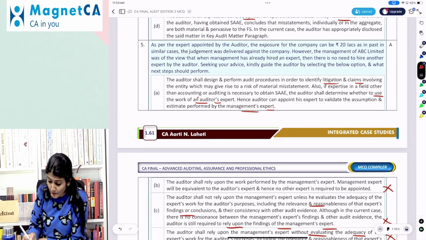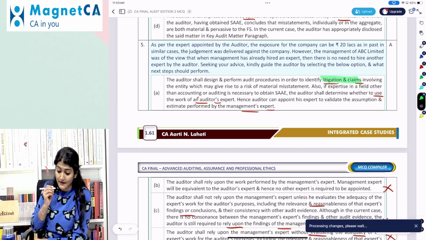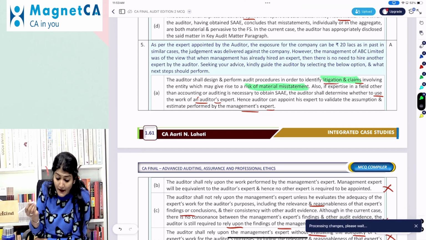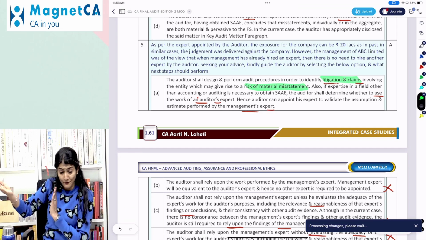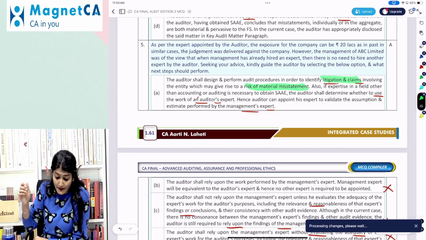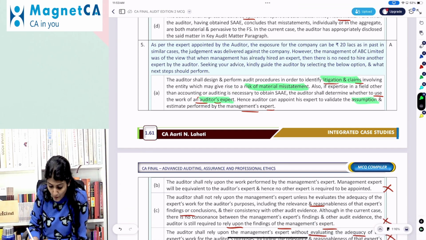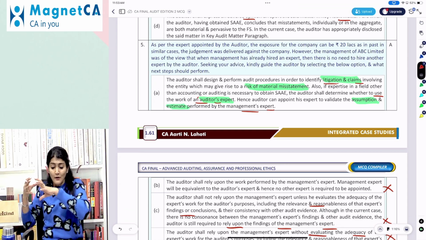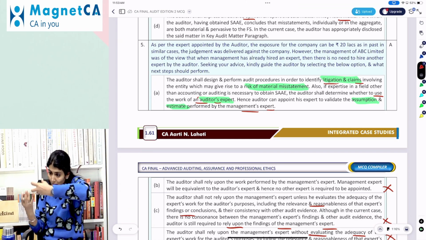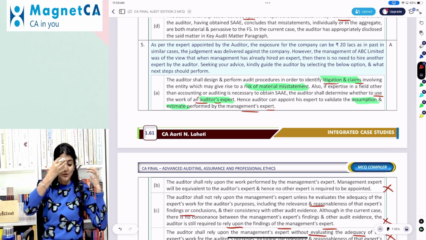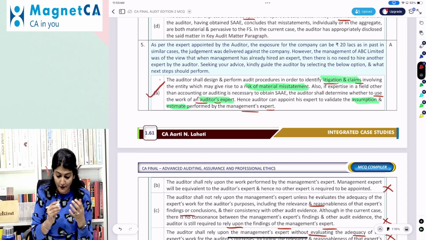Auditor will design and perform procedures to identify litigation and claims if it is a risk of material misstatement. If expertise is needed in an area other than accounting or auditing, he may use the work of an auditor's expert, and the expert is required to validate the assumptions and the estimates performed by the management's expert. So now the auditor's expert is going to validate the work performed by the management's expert. So A would be the correct option.